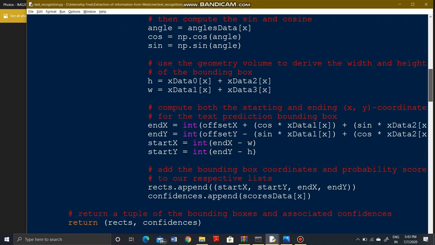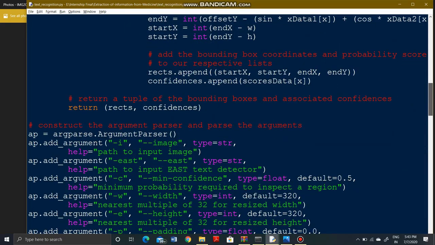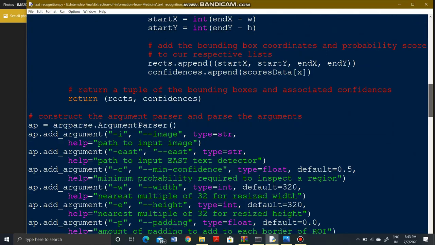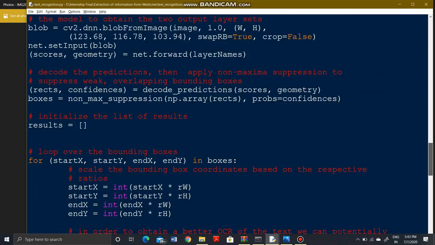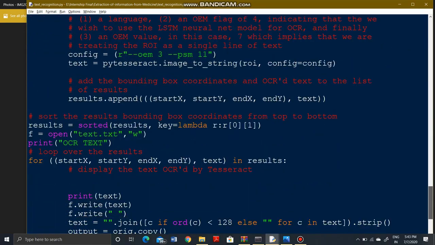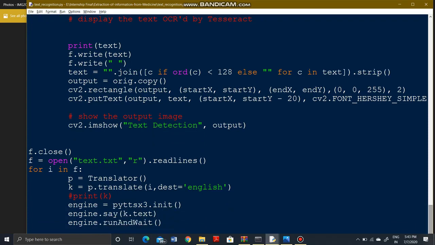Each cropped part has only a single text inside the bounding box. This image is passed into the Pytesseract library, and the result, that is the extracted text from the cropped image, is then written to this text.txt file, and simultaneously the result is also converted into speech, and the default language is set as English.